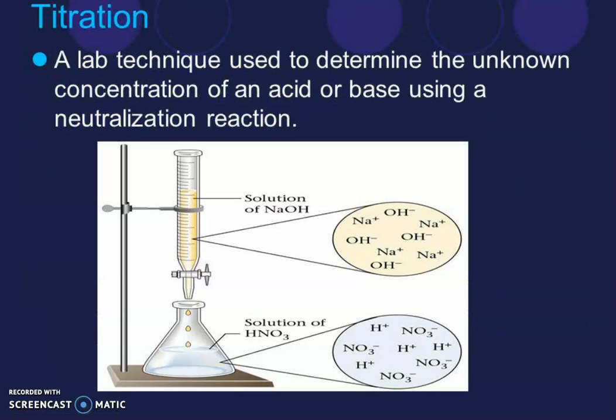Now, titrations. A lab technique used to determine the unknown concentration of an acid or base using a neutralization reaction. Solutions of nitric acid and sodium hydroxide. Sodium hydroxide dissociates and gives Na+ and OH minus, and nitric acid dissociates and gives H+ and nitrate ion.